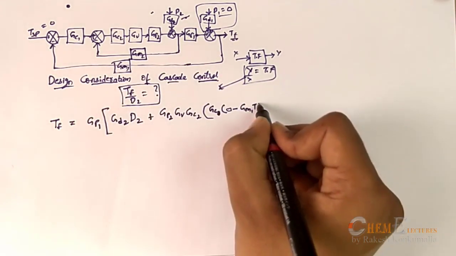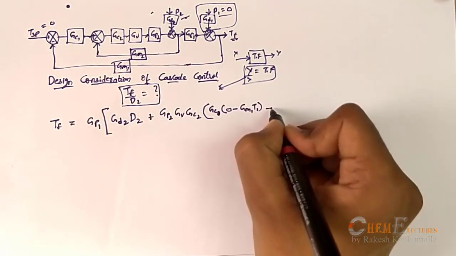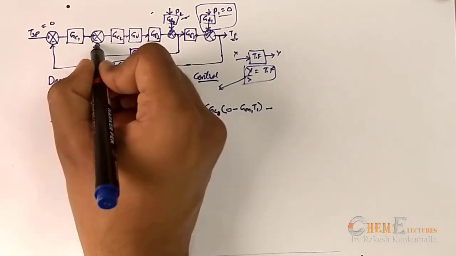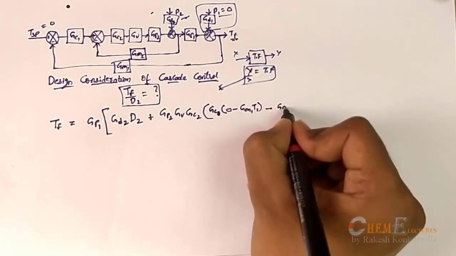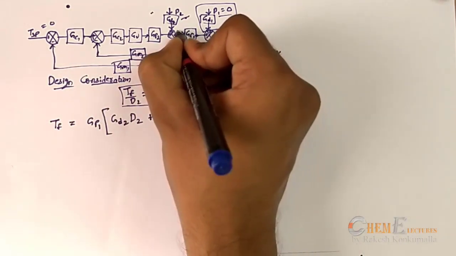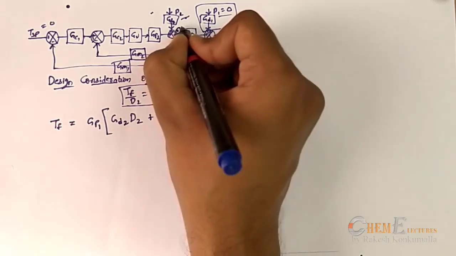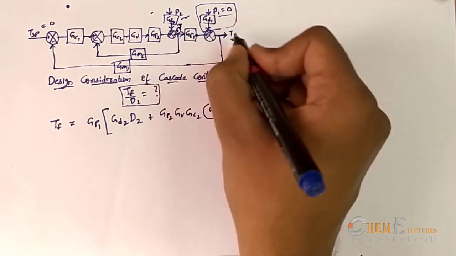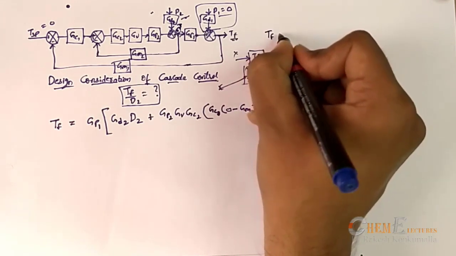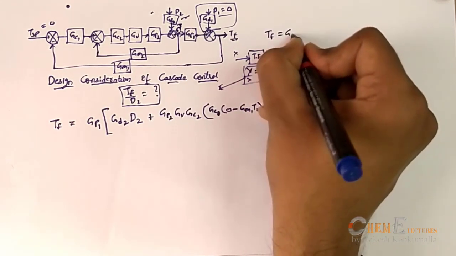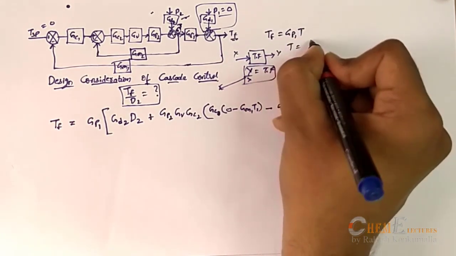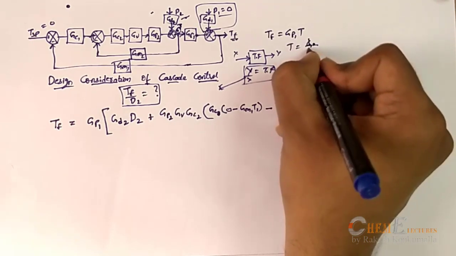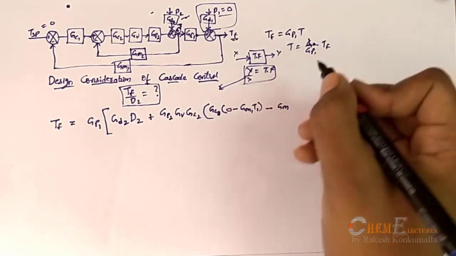So now here minus that Gm2, and this comes to this point. Let me take it as T. Now from this you can see Tf is equal to Gp1 into T. T is equal to 1 by Gp1 into Tf.